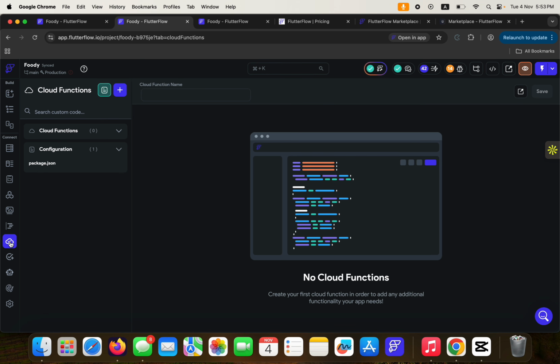Okay, so we can come here to look at Cloud Function. Cloud Function helps you handle a good number of things. For instance, when you're trying to handle payments with Stripe, you're going to need to set up a Cloud Function that works on that. So that's where Cloud Function comes into play in FlutterFlow.